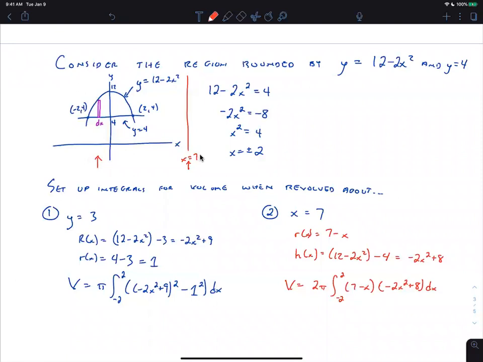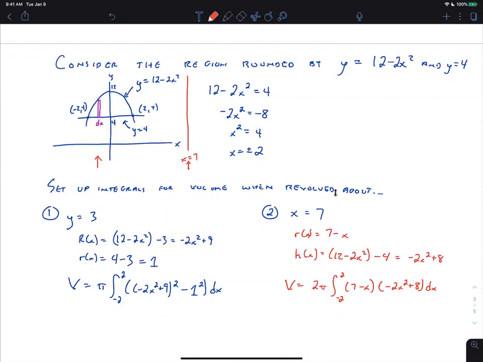If it was 30, it'd be 30 minus x. If it was over here, so if it was x equals -5, it'd be x minus -5. Does that make sense? Yeah. Okay. All right. Other questions?